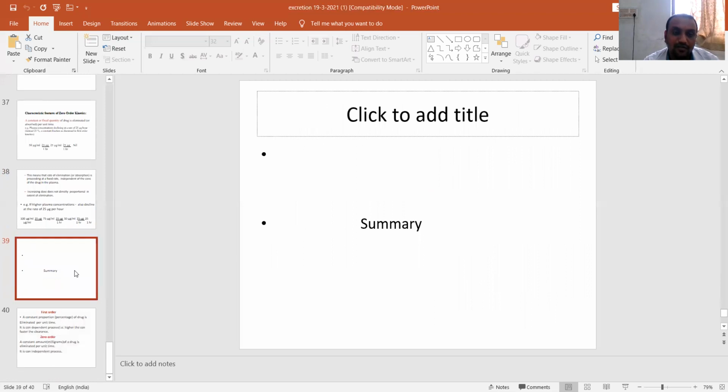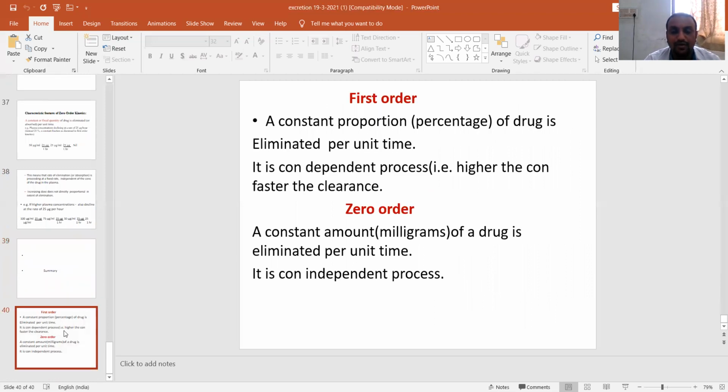So if you see the overall summary of today's session, drugs that undergo metabolism, whether a metabolite or an unionized drug, have to be readily excreted from our body. If the drug starts accumulating in the body, it can cause drug toxicities.